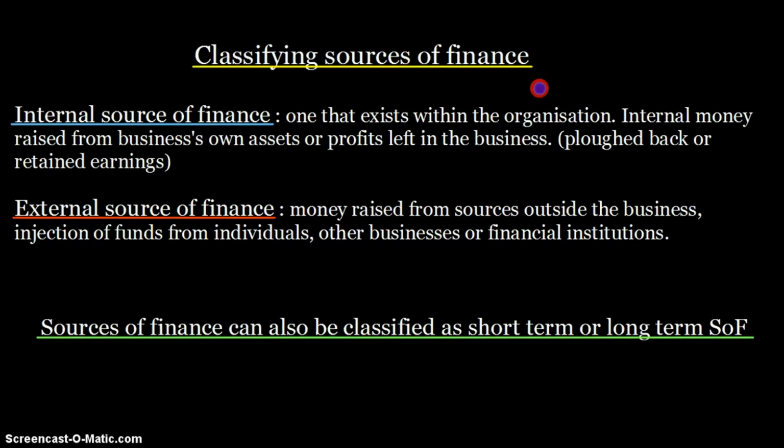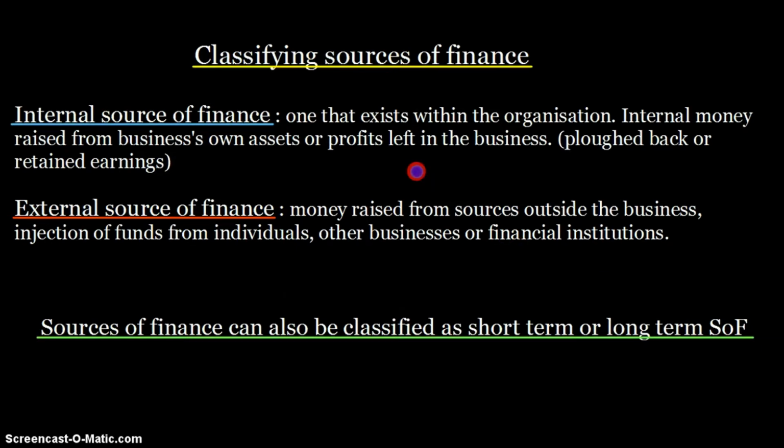In today's lecture in particular, we are going to talk about classifying these sources of finance, like how can we classify the sources of finance. So basically, there are two methods of classifying sources of finance. It can either be by internal source of finance or external source of finance, or we can also classify them as being short-term source of finance or long-term source of finance. This SOF basically means source of finance. Okay, just in case anyone's wondering about that.